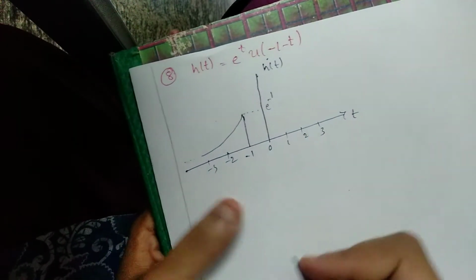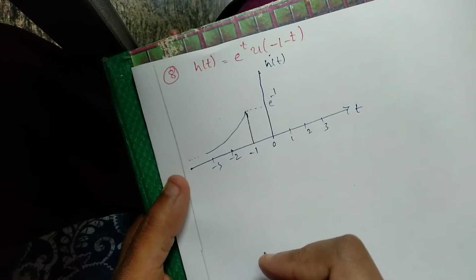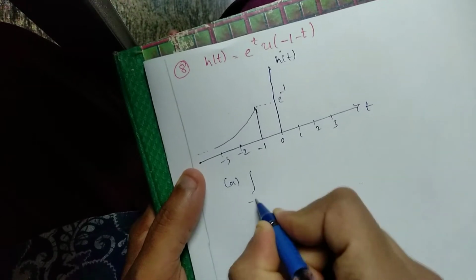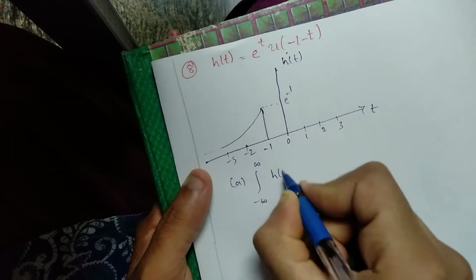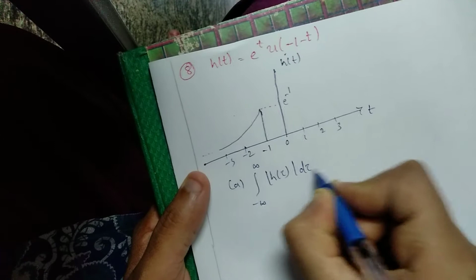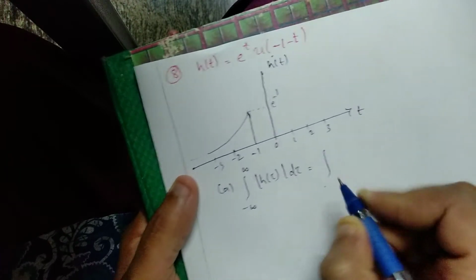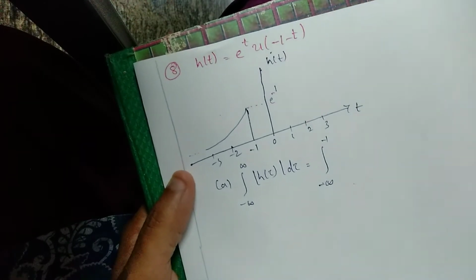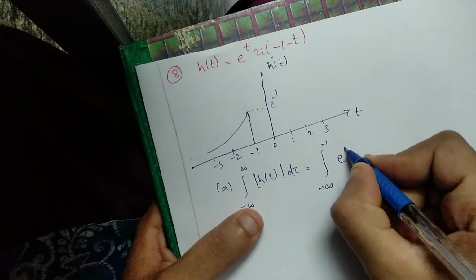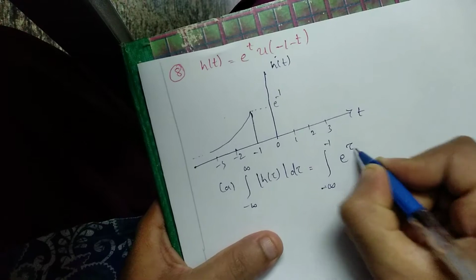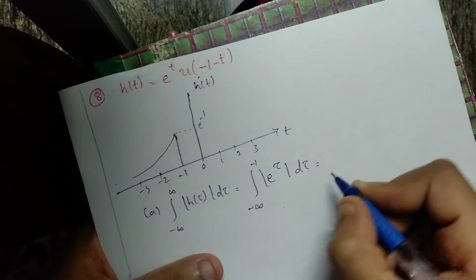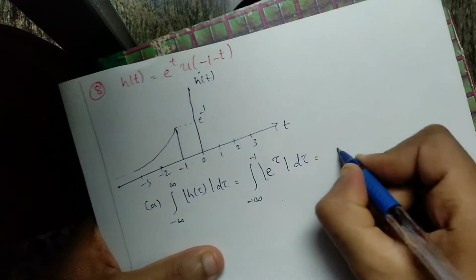We need to check whether the system is stable, so we need to integrate from minus infinity to infinity, h of tau d tau. Since it varies from minus infinity to minus 1, I am changing the limits. So this will be e to the power of tau d tau. If we integrate this, this will be e to the power of tau.